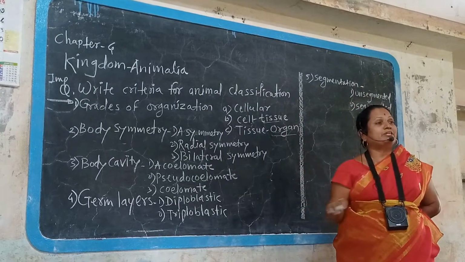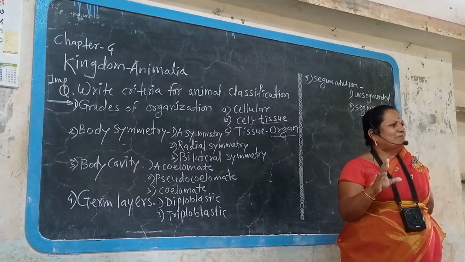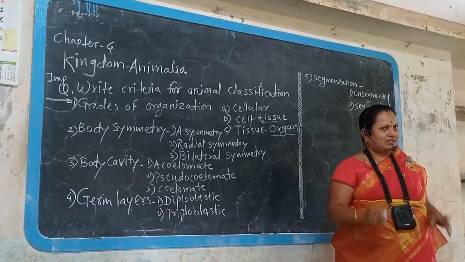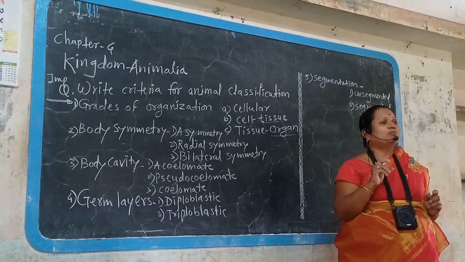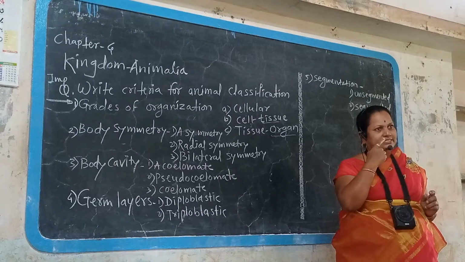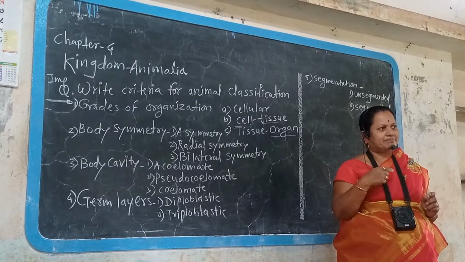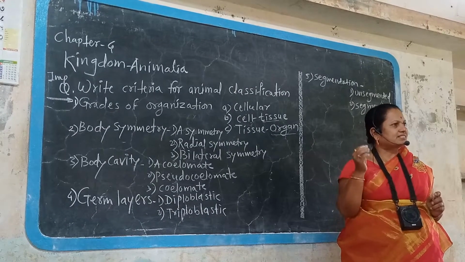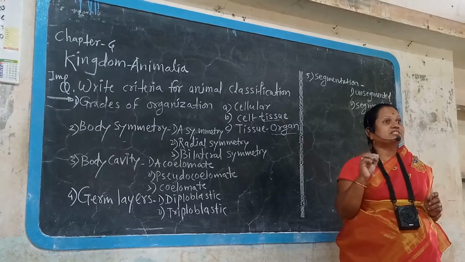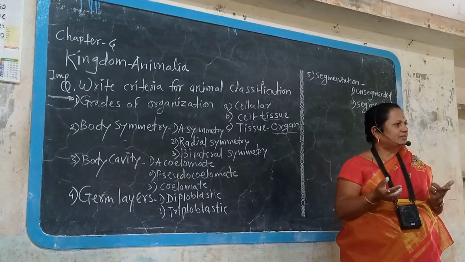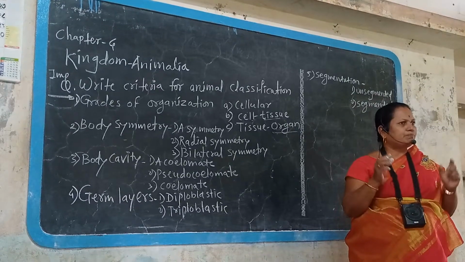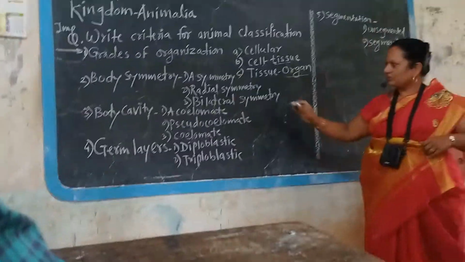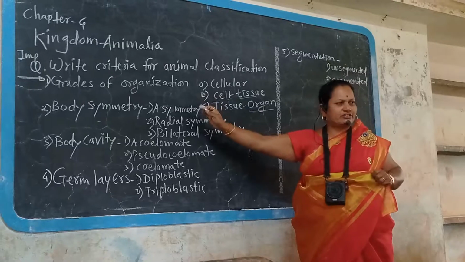Many organs coming together forming a system. Many systems coming together forming a human body. Which are the systems present in the human body? Respiratory system, circulatory system, nervous system, digestive system, excretory system, reproductive system, endocrinal system. These are the many systems coming together and forming the human body. This is the grades of organization.